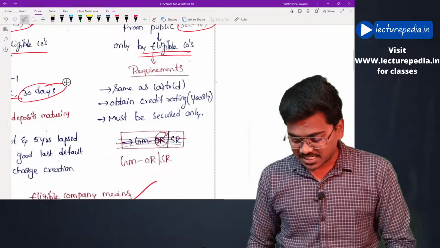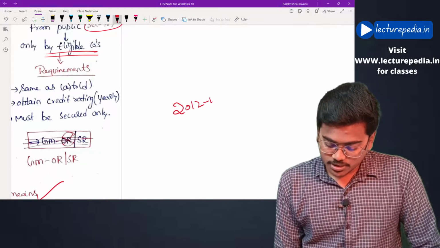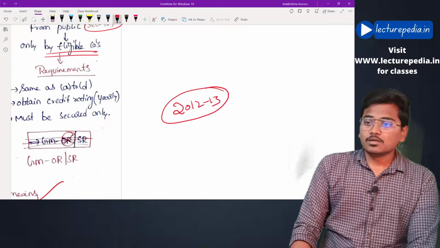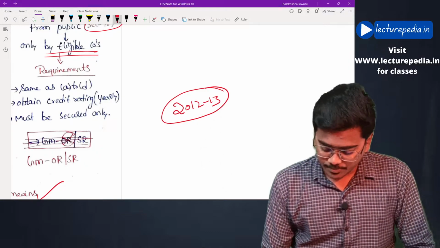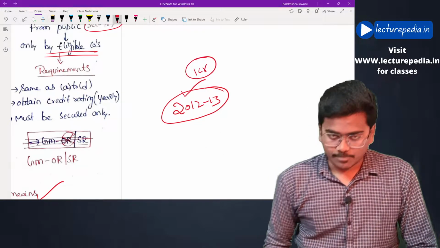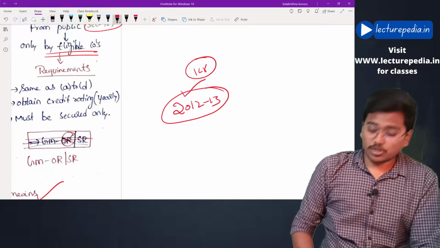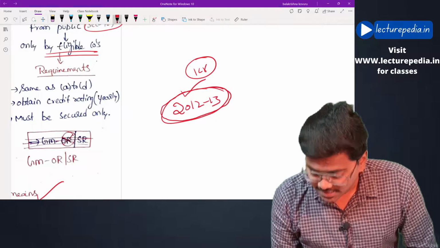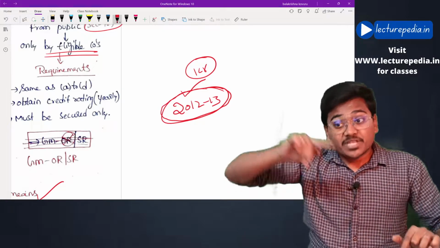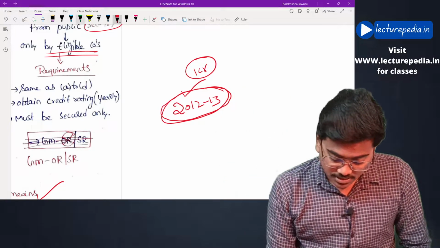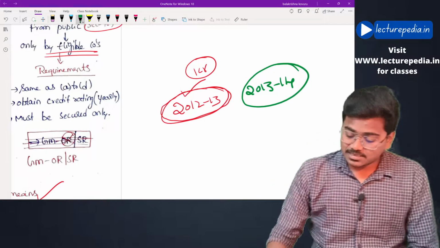Let me tell you this with an example. Let's say in the year 2012-13 the company had to repay some amount of deposit, say 1 crore. The company raised deposits in the past and the due date for repayment fell in 2012-13, but the company failed to repay these deposits in 12-13. In the next year, 2013-14, the company repaid that amount.